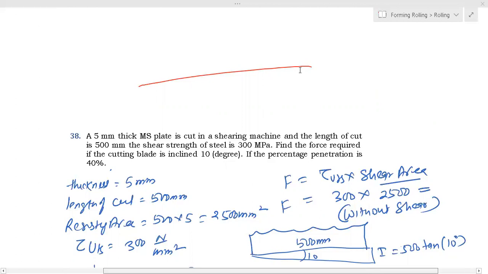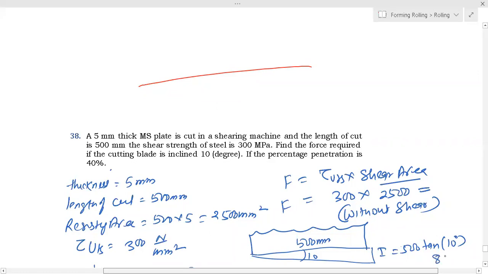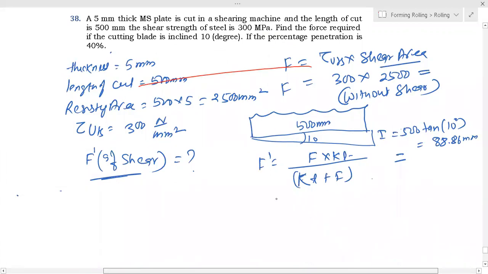I is 88.86 millimeter. That is I. Okay, fine. Then F dash, and what is this? 300 into 75, and you have 4. What is it? 4 kilonewton. So this is 7.5.